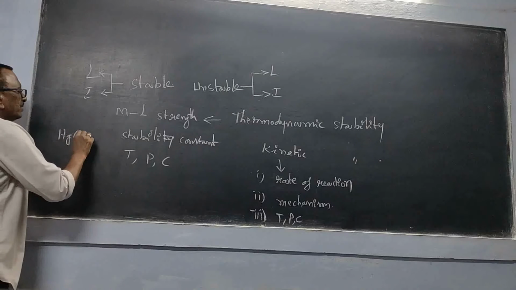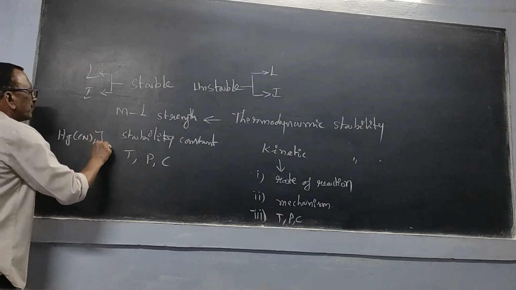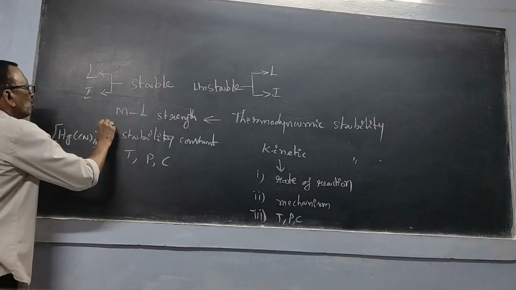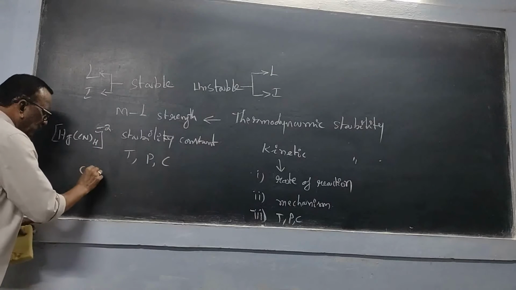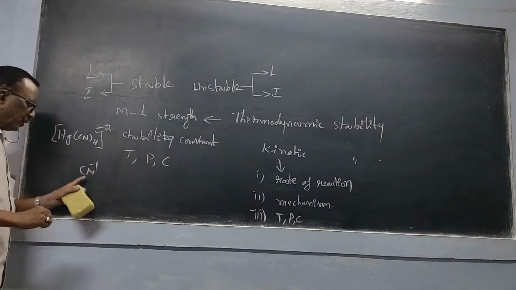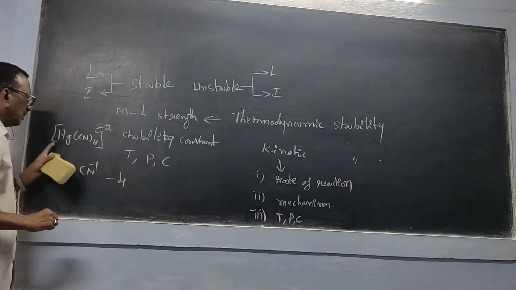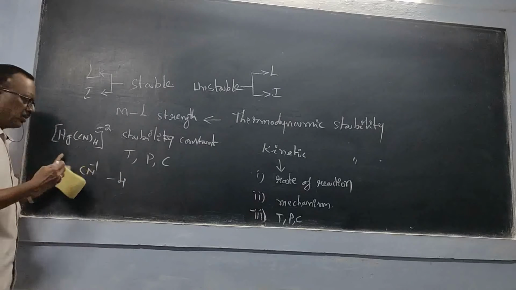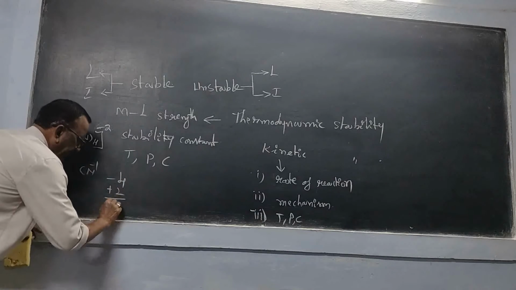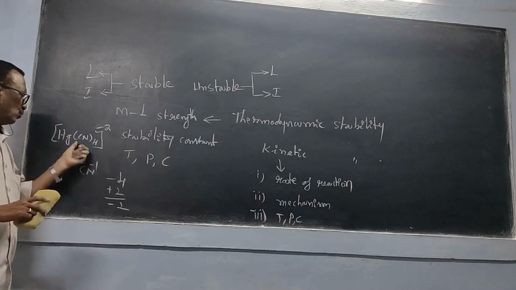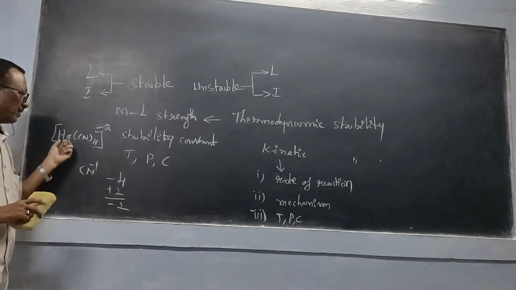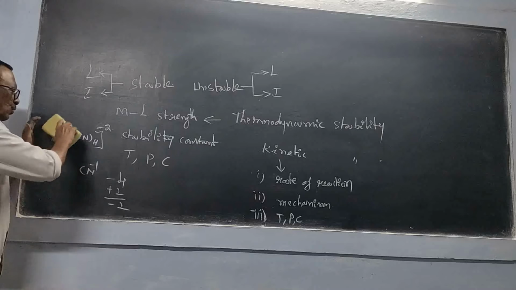Mercury cyanide. So, tetracyano. Cyanide is CN-1. 4 ligands are there, so total charge will be -4. Now, here mercury is mercuric mercury, so it is +2. Then we have -2. So this is tetracyanomercurate. Why? Because it is present in the coordination sphere.